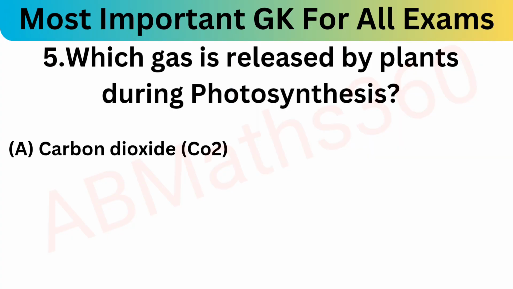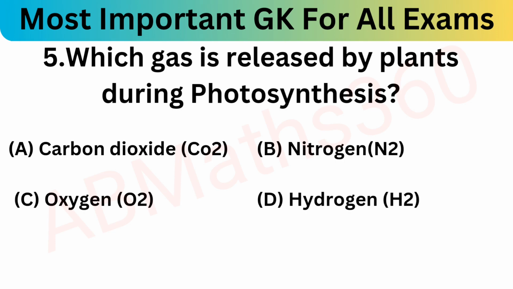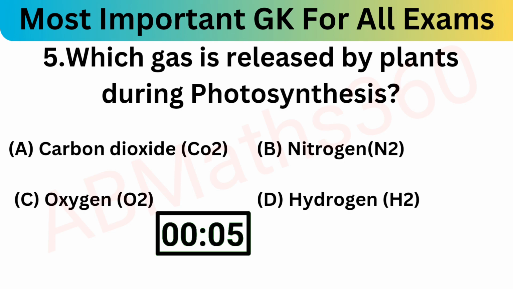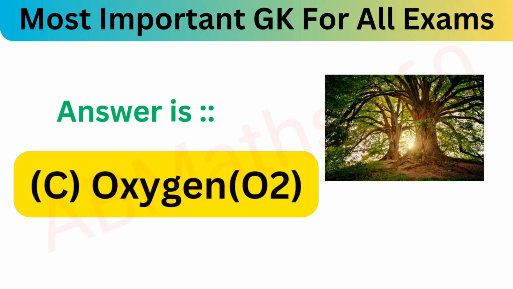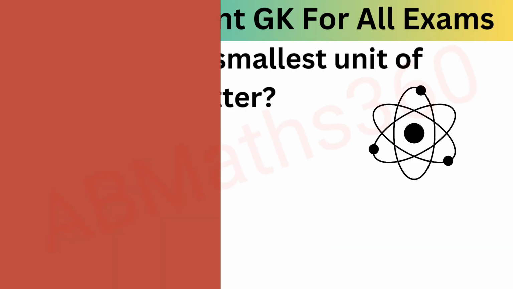Which gas is released by plants during photosynthesis? A carbon dioxide, B nitrogen, C oxygen, and option D hydrogen. What is the correct answer? If you know, please comment your answer. So the answer is option C, oxygen.